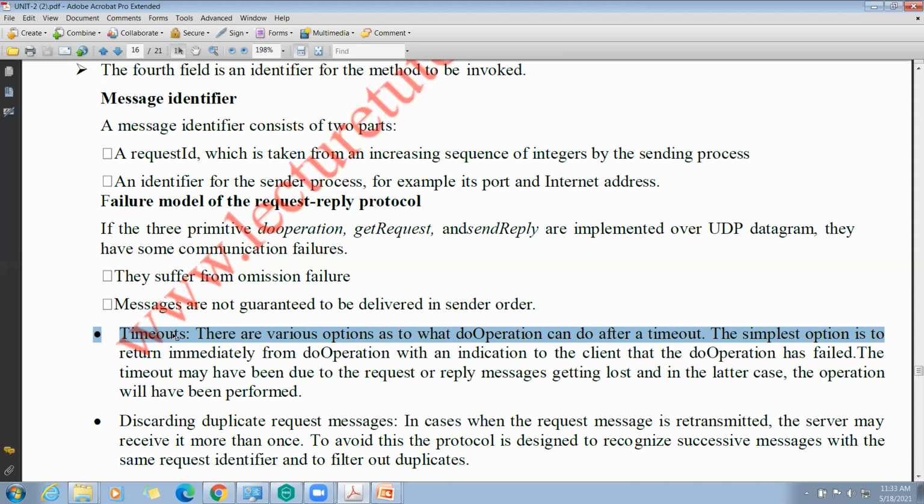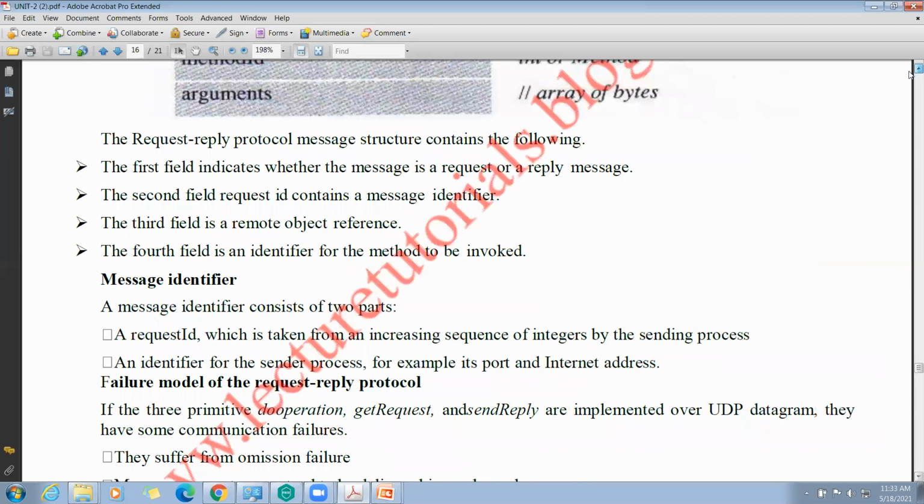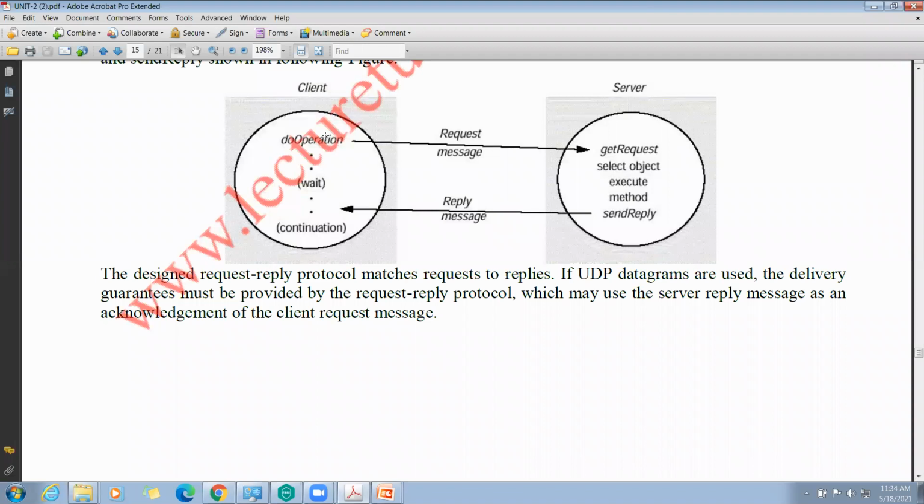See, as I show you in the diagram, see what happens after the do operation. What happens after the do operation at the client machine? Let us assume this is a UDP datagram communication. In this UDP datagram communication, the client system, after performing the do operation, has been blocked. It has been waiting for the reply from the server.